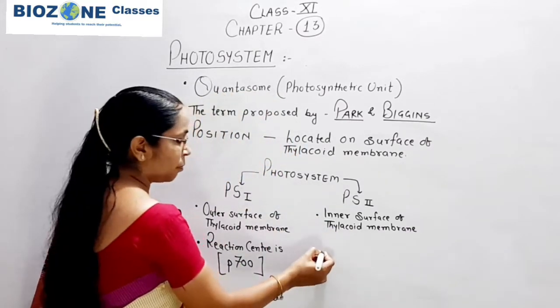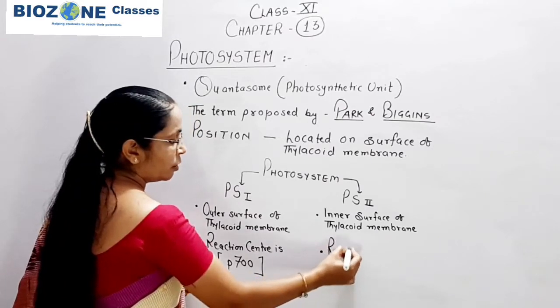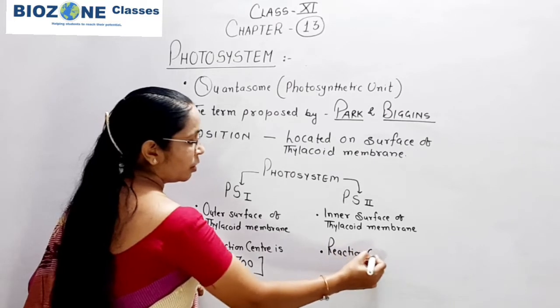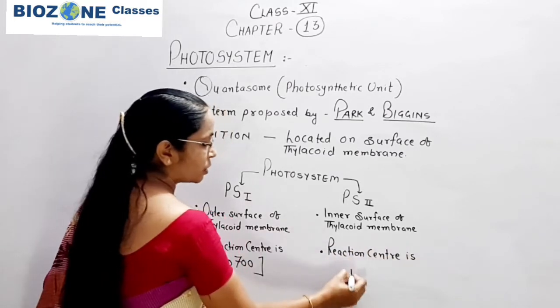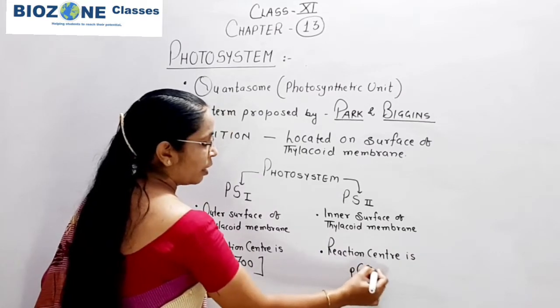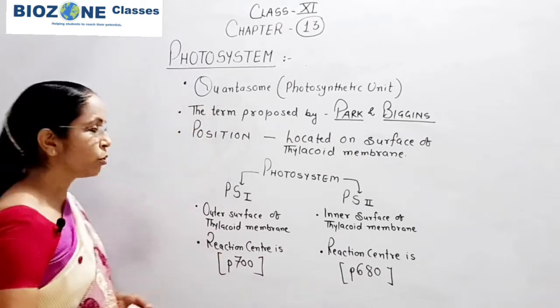And for PS2, the reaction center is P680, because it absorbs light of 680 nanometer. So this difference you remember.